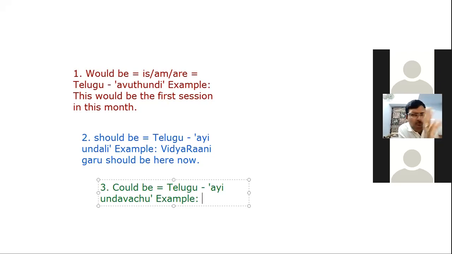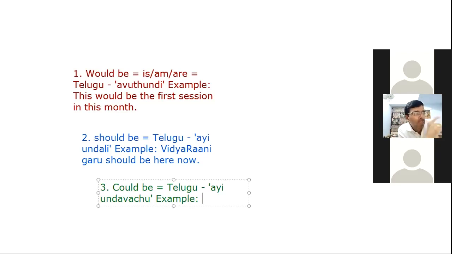Vidyarani garu, and almost the same meaning comes. These things have a very small difference in terms of usage. So the best way to get good at these expressions is by using them continuously and using them more. That is the only way to get good at these things.